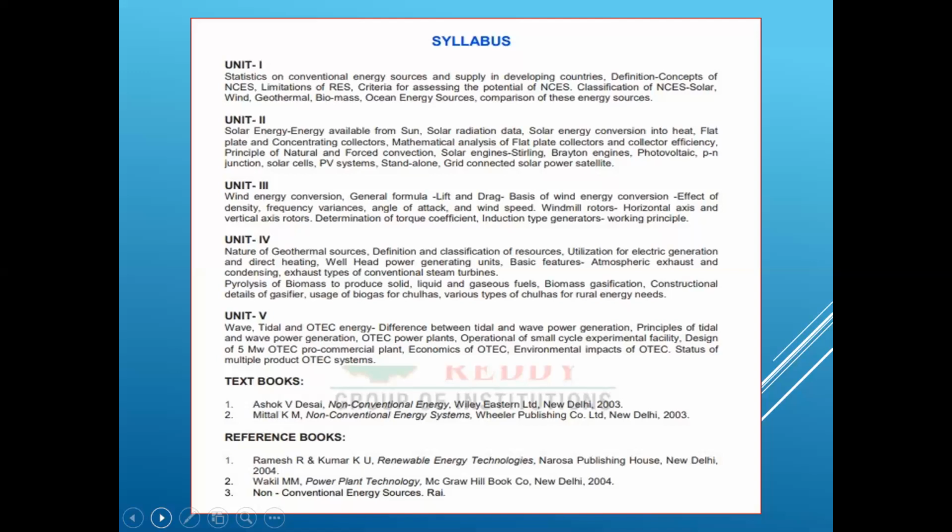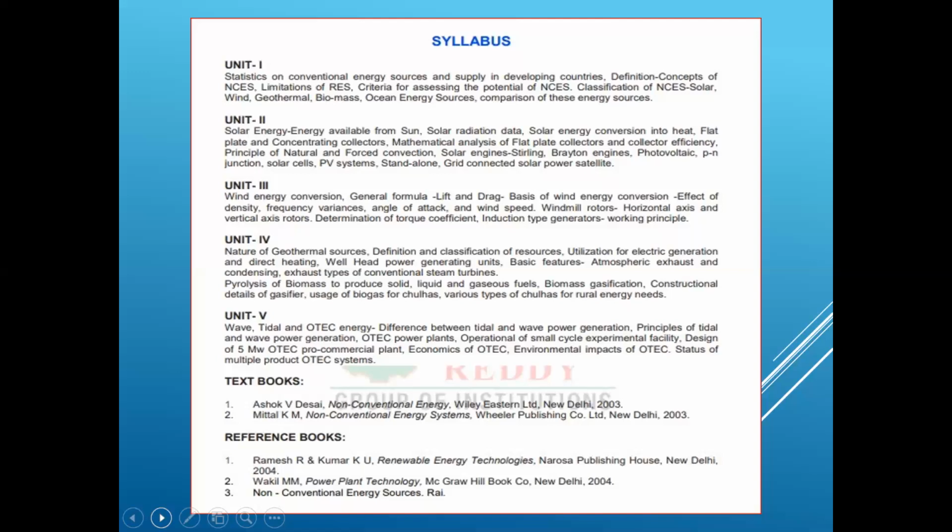And also here we can see the nature of thermal resources. Here we are going to discuss what is the definition of it and what is the classification of it. And next one is utilization for electrical generation and direct heating. And also what are the basic features, atmospheric exhaust and condensing exhaust types and conventional steam turbines.